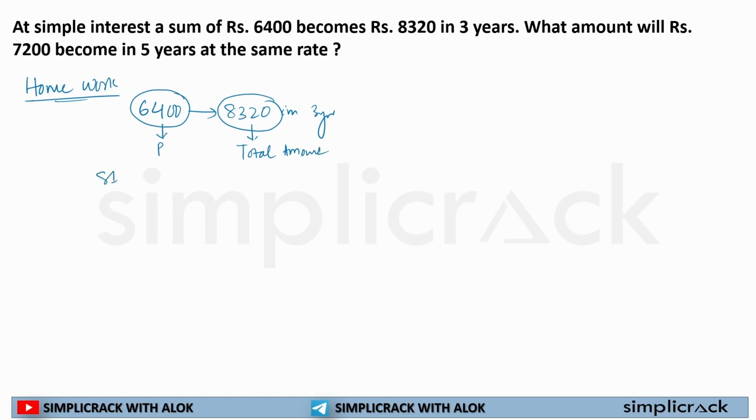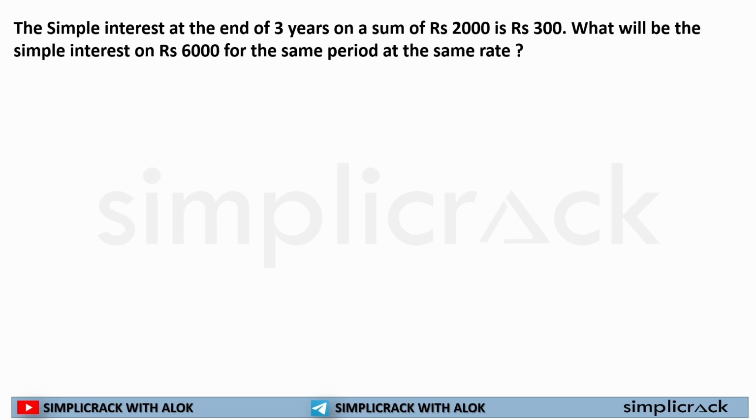Now you can calculate the SI. Then you can find out the rate of interest. Right? Same as the previous question. Then you will use that rate of interest to solve this question, that 7,200 in 5 years, and you'll get the answer. Okay. I hope this is clear too. Same question. Homework.